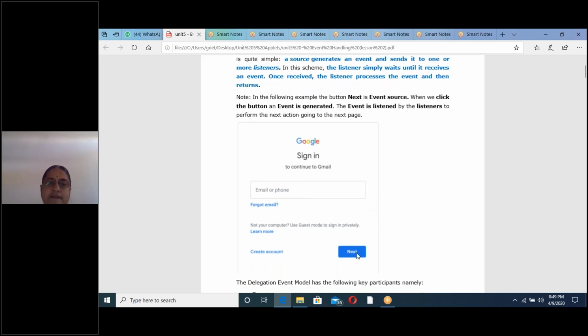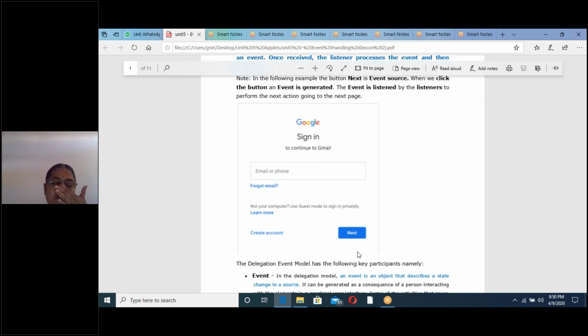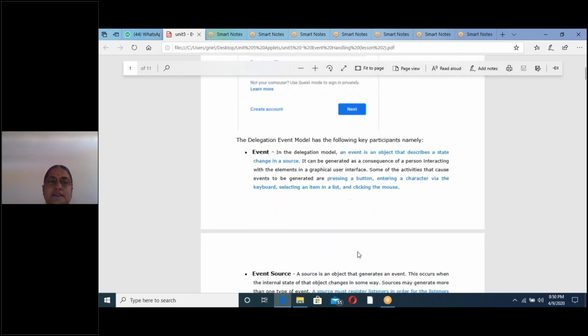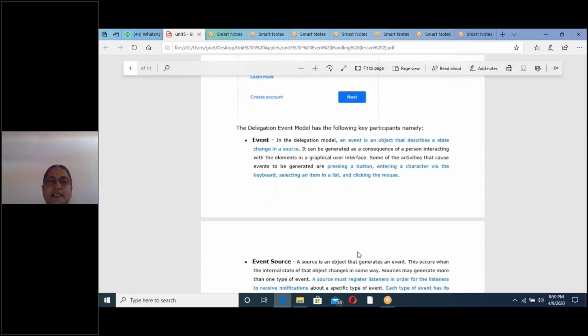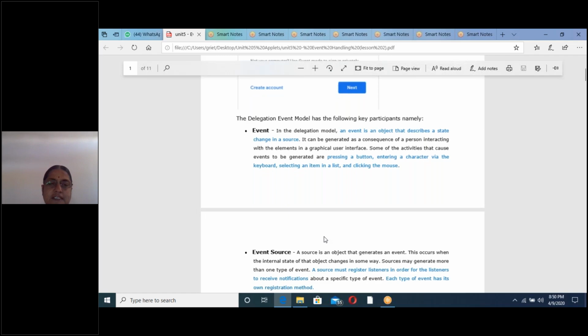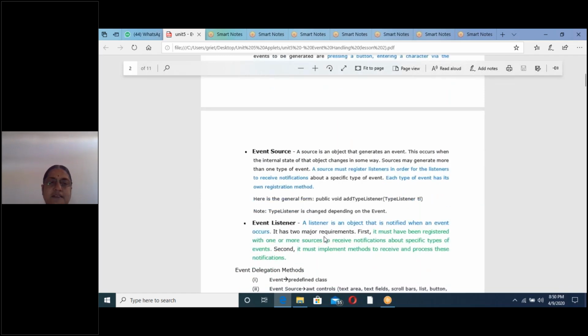This button is the event source. When you click this button, an event is generated. That is called an event. To listen to that event, one or more listeners are there. They are called listeners. The role of listeners is to perform the action when an event is generated. So how do we explain the event delegation model? With respect to these three terms: first is event, second is event source, third is event listener.